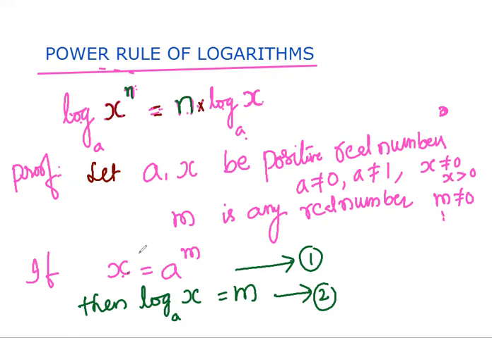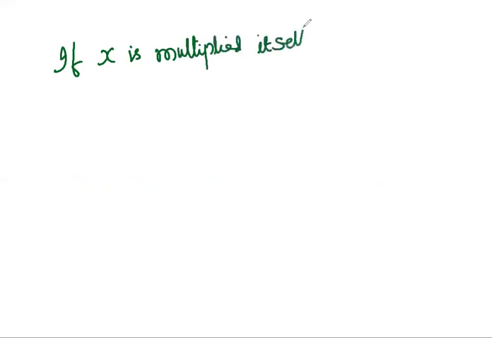If x is multiplied by itself n times, it becomes x into x into x into x, like that. It becomes x to the power of n.